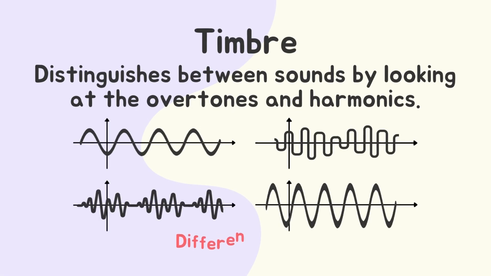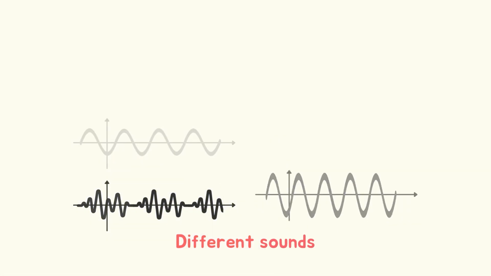There is also timbre. Timbre refers to the quality of sound that we can use to determine the difference between the two sounds with the same pitch and loudness. Sound waves can vibrate at various different frequencies and not just one. The frequencies are called overtones and harmonics. Timbre helps distinguish between different sounds by looking at the overtones and harmonics.